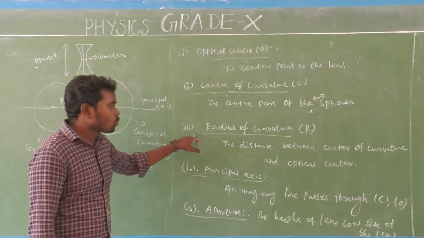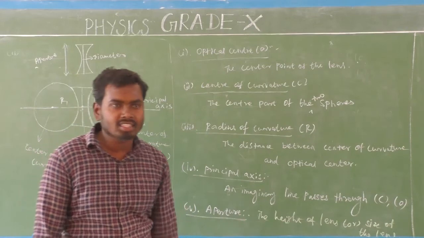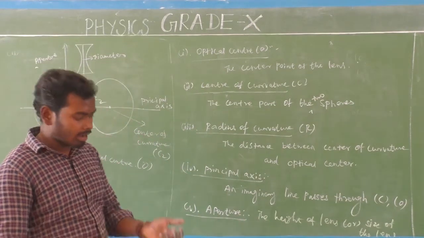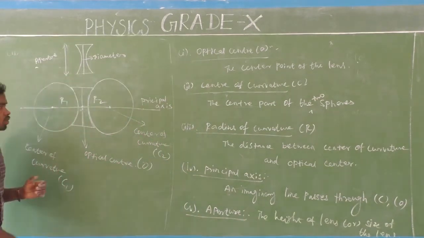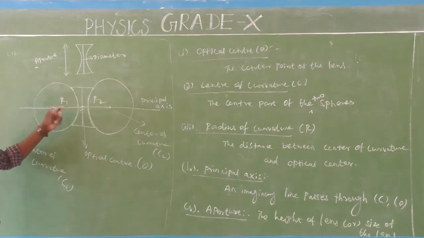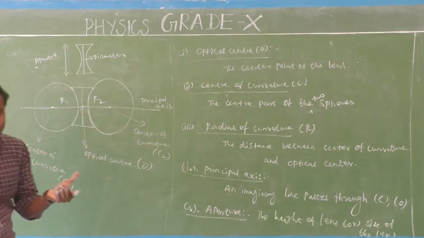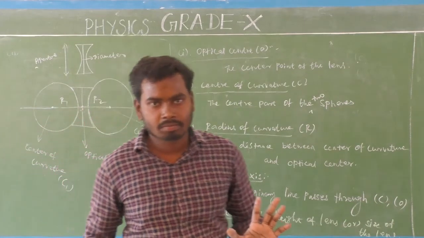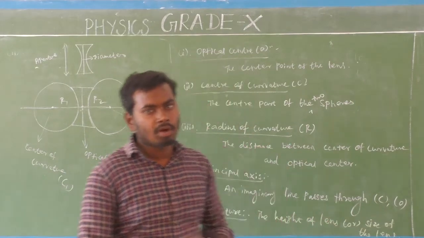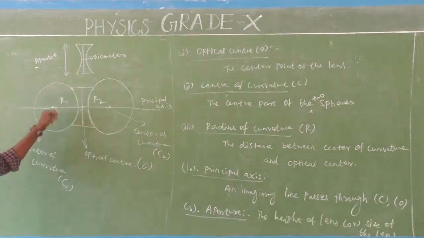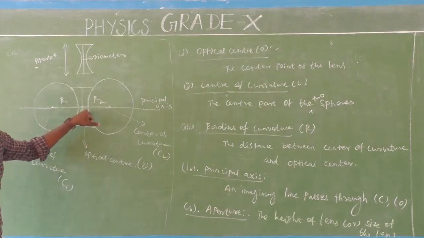Next, the third one: the radius of curvature. What is the radius of curvature? The distance between the center of curvature and the optical center is called the radius of curvature. This distance between the center of curvature and the optical center is called the radius of curvature.